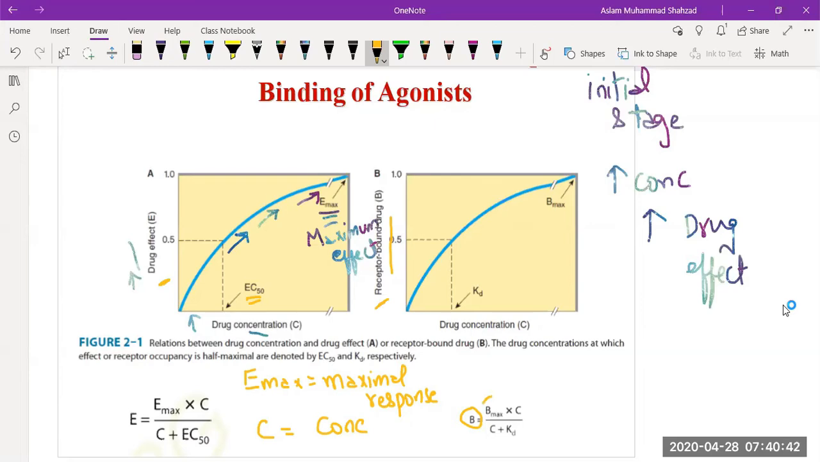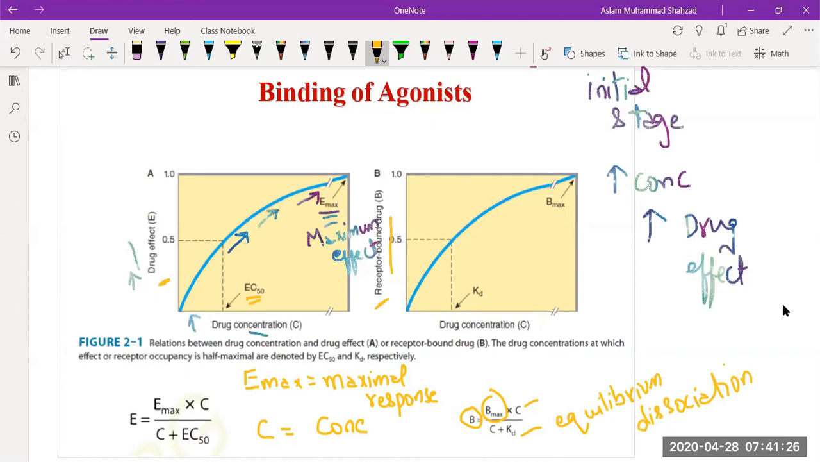with the maximum concentration in which the receptor sites bind. We can say that the sites bound to the drug approach infinity at high concentration. C is the concentration. Kd is the dissociation constant. We can call it the equilibrium dissociation constant.